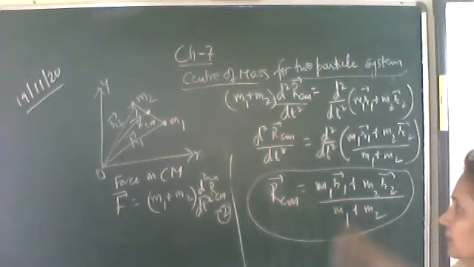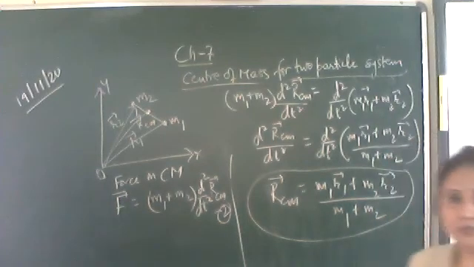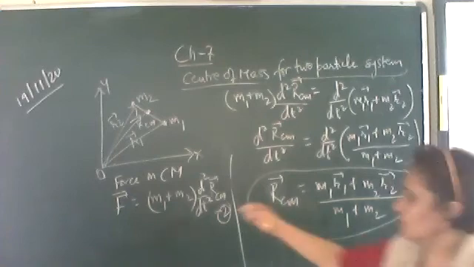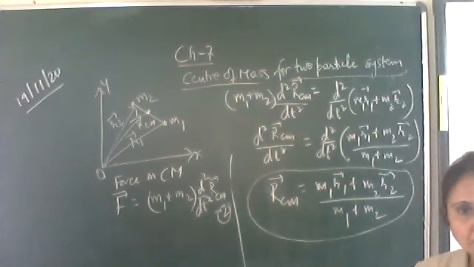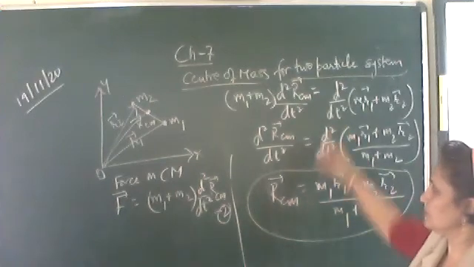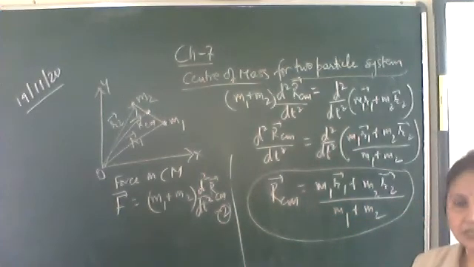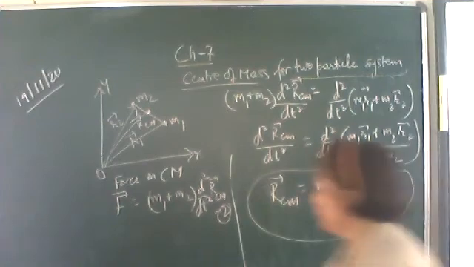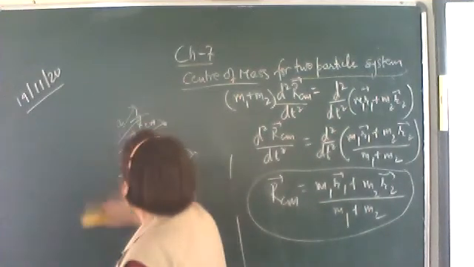Note it down. We found out the total force on the system, which is the sum of the external forces, and the total force on the center of mass. Whatever force is applied on the whole body, that is on the system, the same force appears as if it is applied on the center of mass. So we equate these two equations and we get the expression of the position vector of the center of mass, which is m1 r1 plus m2 r2 upon m1 plus m2. Now let's discuss a few cases over here.